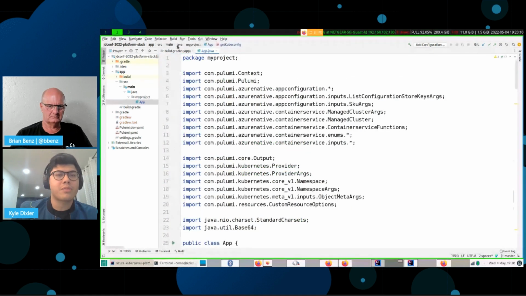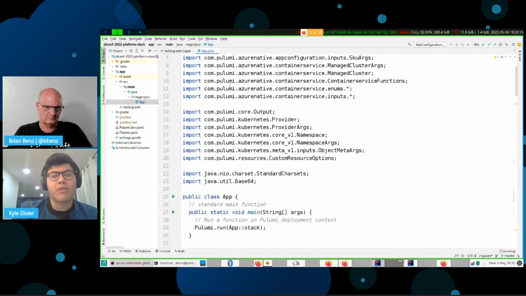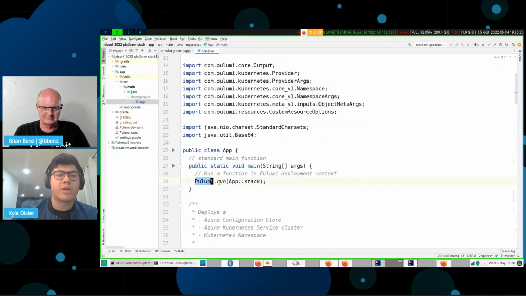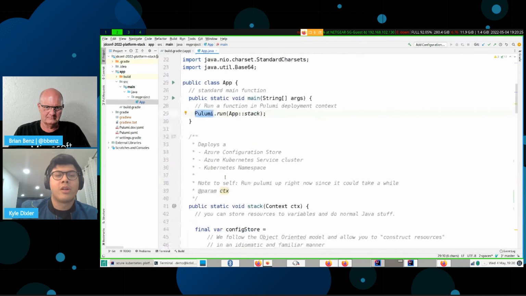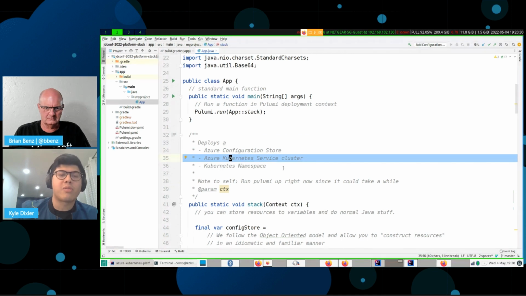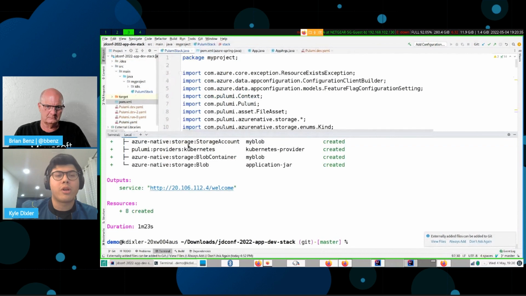And then we'll be over here. This is the Pulumi program. It looks like every other Java program. You've got your main function, and then you've got this Pulumi.run method. This actually runs this function inside of the Pulumi engine. And so this is going to deploy an Azure configuration store, an Azure Kubernetes service cluster, and then a namespace to the cluster we're deploying in the same place. And by now, this thing should have deployed. It outputs a URL, so we can easily click it.